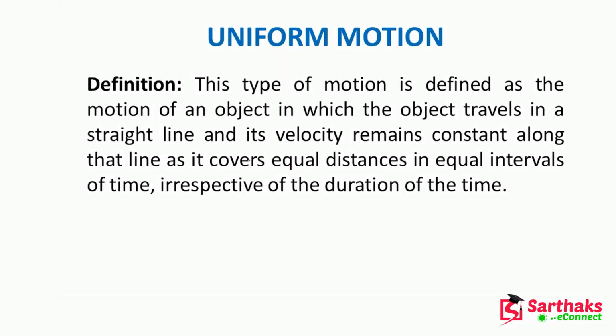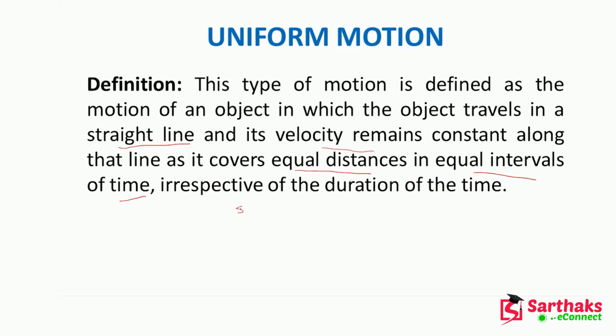Here is the definition of uniform motion. This type of motion is defined as the motion of an object in which the object travels in a straight line and its velocity remains constant along that line, as it covers equal distance in equal intervals of time.